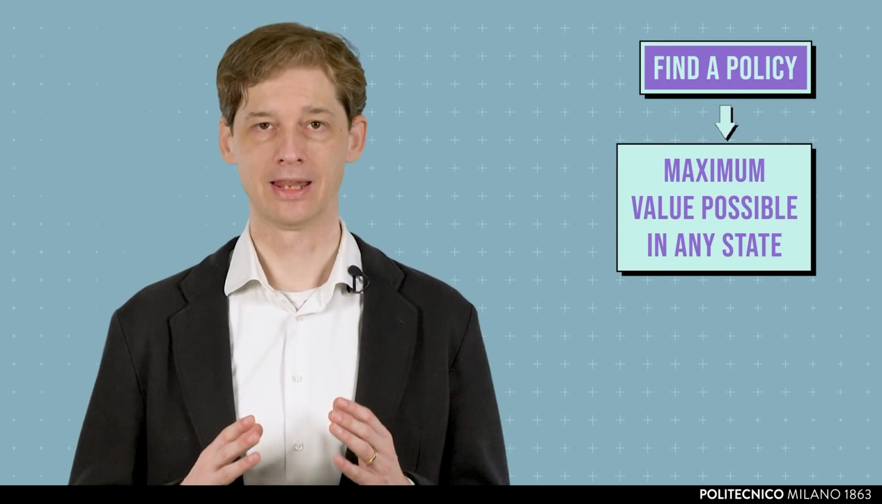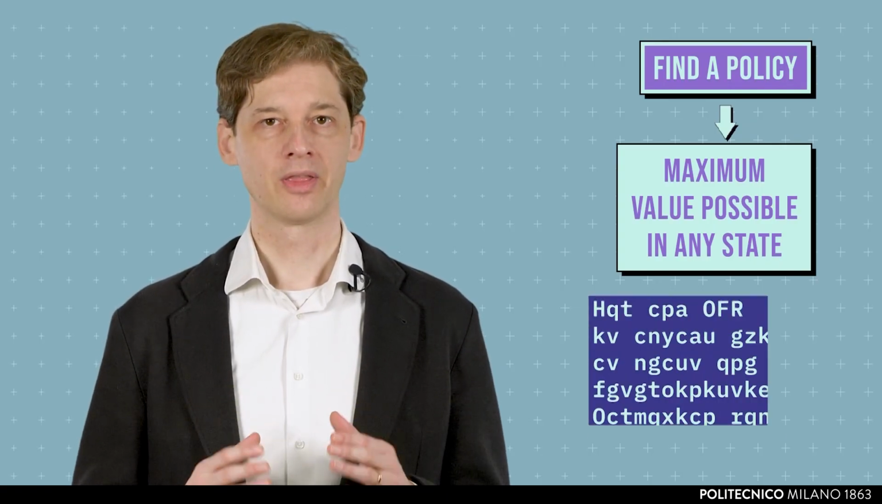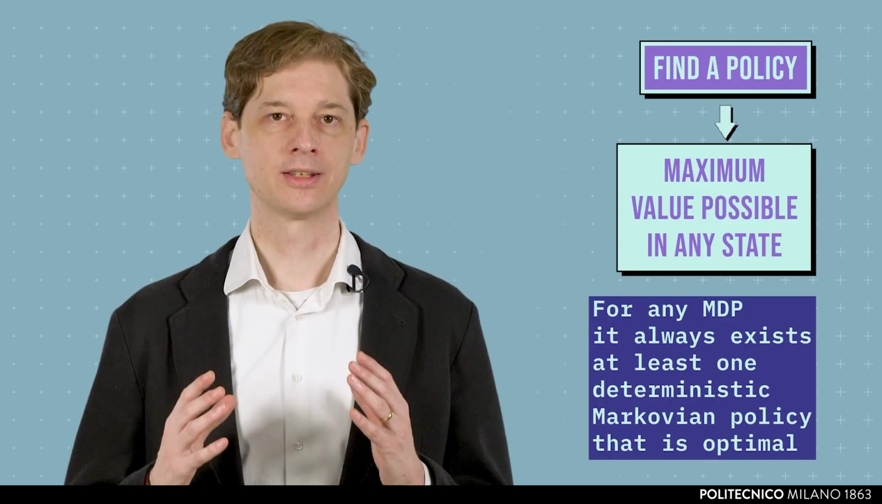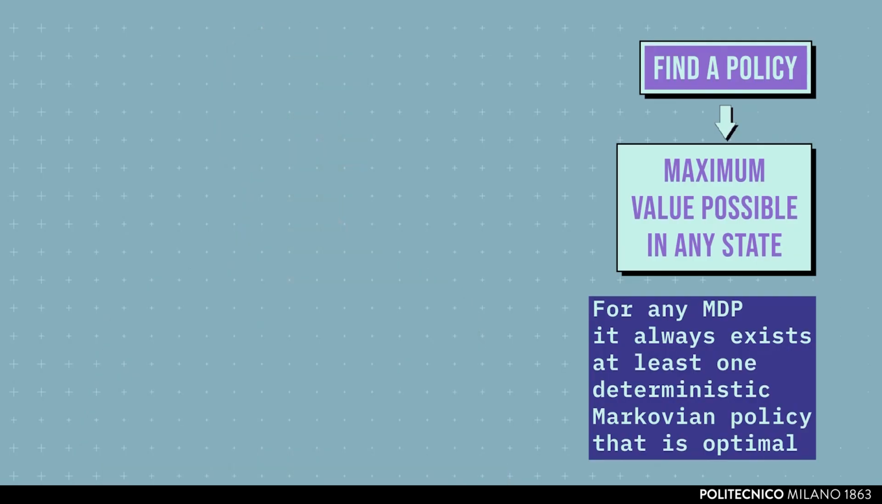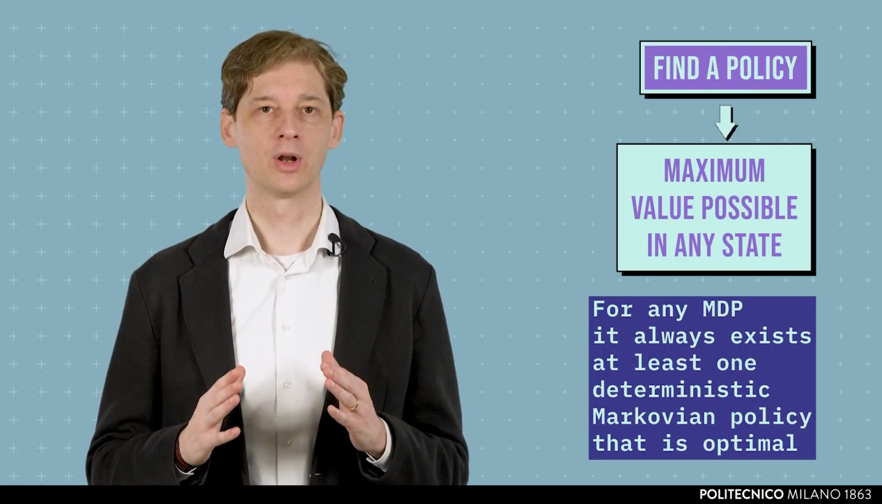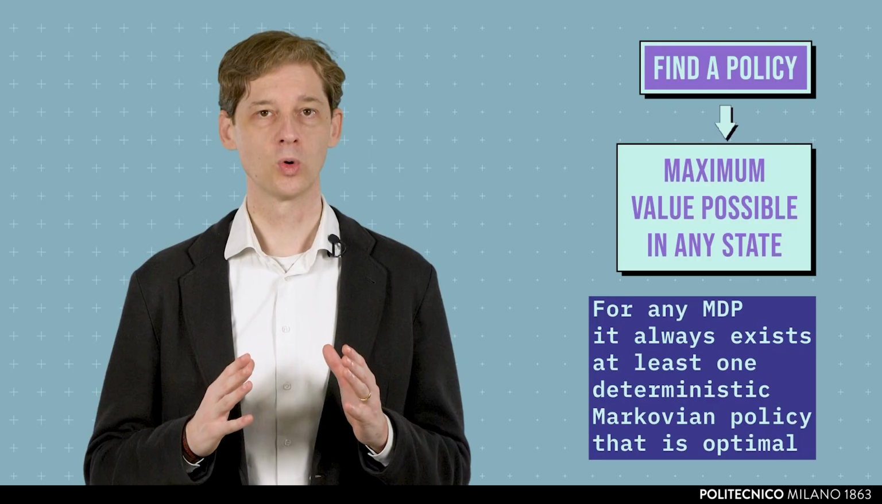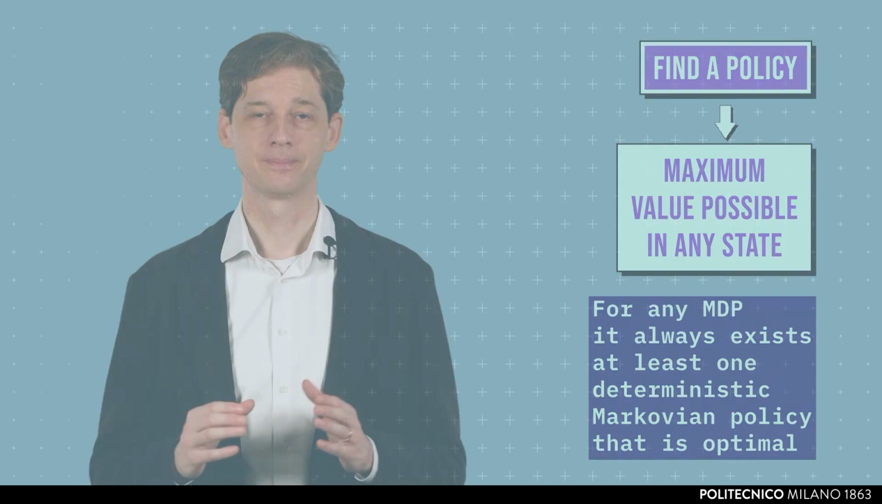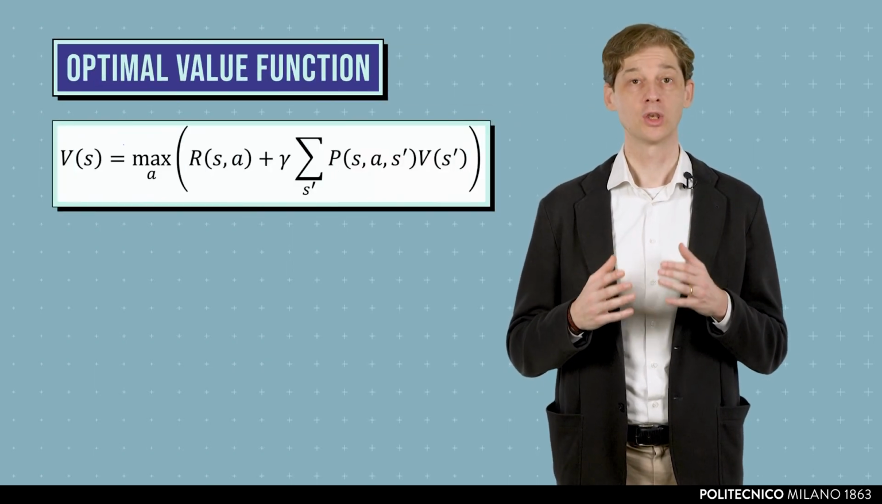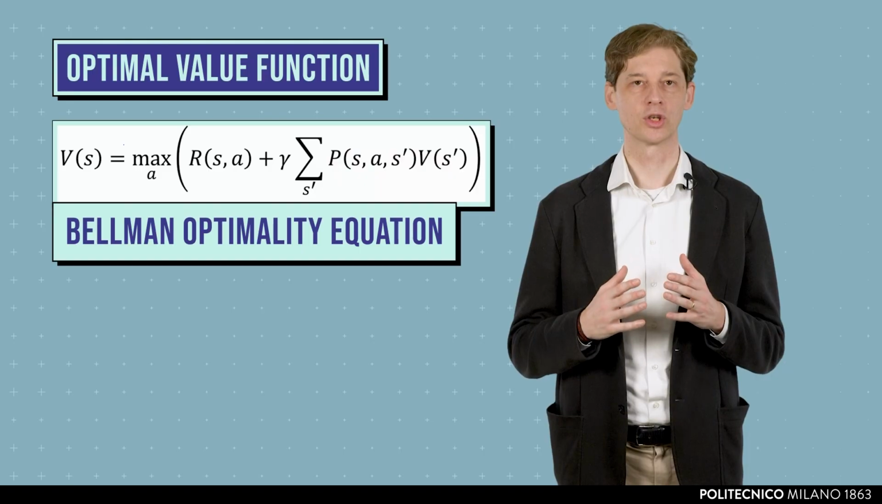In order to solve an MDP, we need to find a policy that achieves the maximum value possible in any state. It can be proved that for any MDP, there always exists at least one deterministic Markovian policy that is optimal. Furthermore, all the optimal policies have the same value function, called optimal value function, whose values are optimal in any state. As done for the value function of a policy, we can write a recursive equation also for the optimal value function, using the so-called Bellman optimality equation.